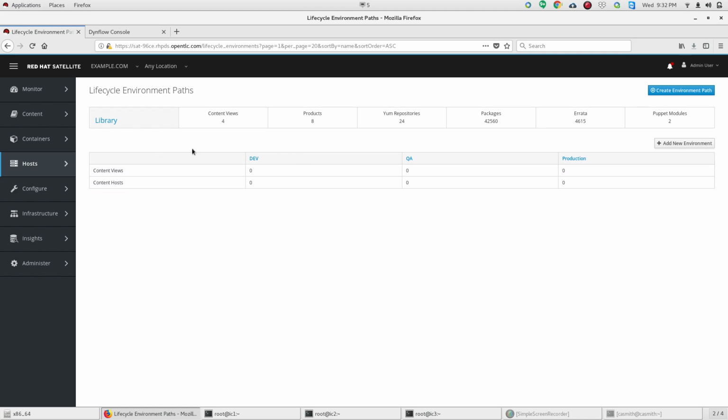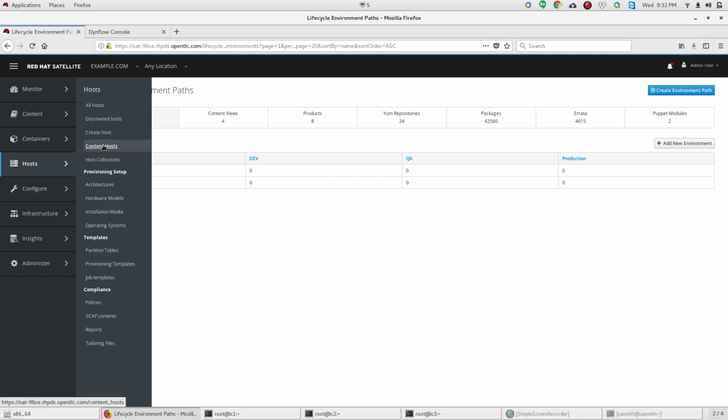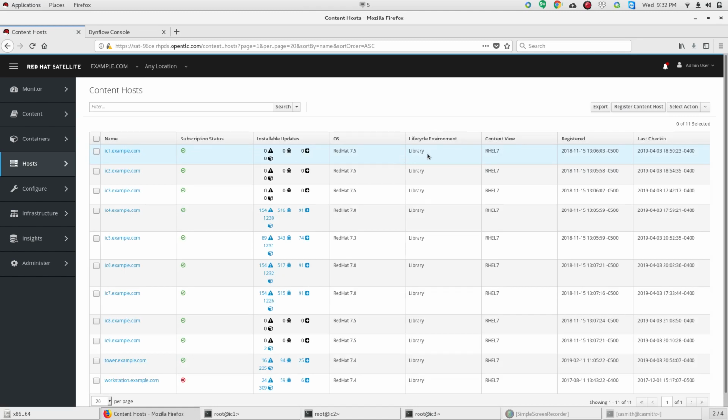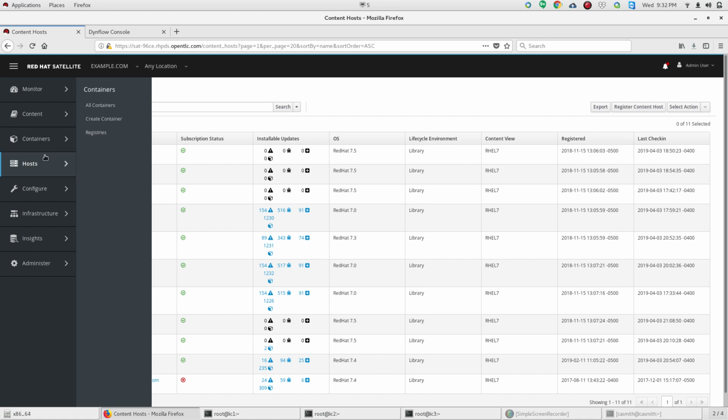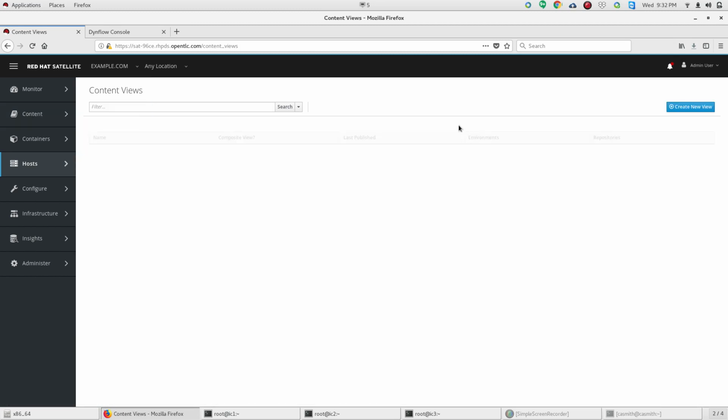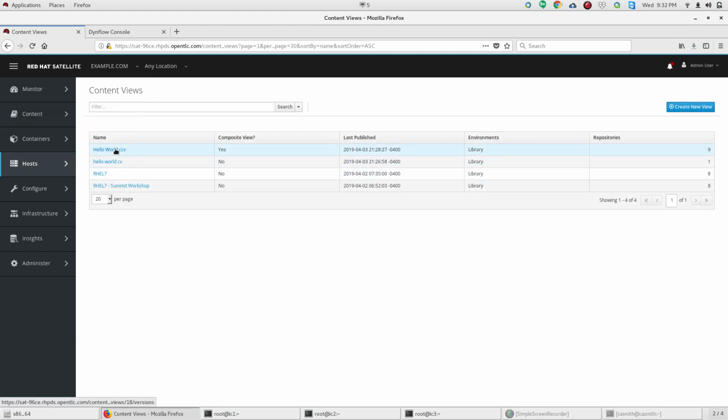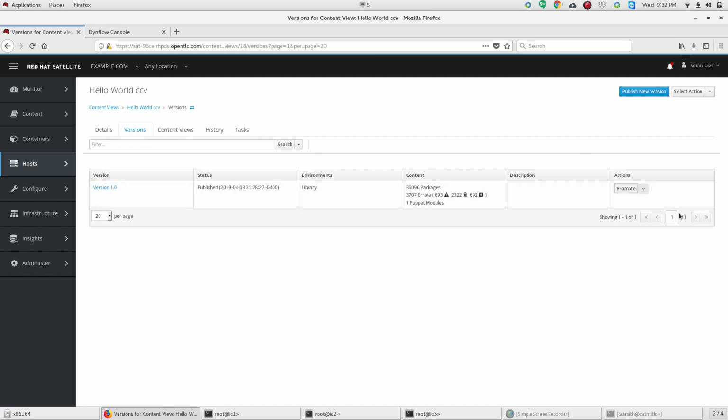All right, so now that we have our lifecycle created, we have our content views created, let's assign these lifecycles to specific servers. So we're going into the host and content host, and you can see we have the lifecycle environment and the content view associated with it here. What I'm going to do is take the content view that we created, the Hello World composite content view, and we're going to promote that out through the lifecycles that we created. So we have version 1.0.